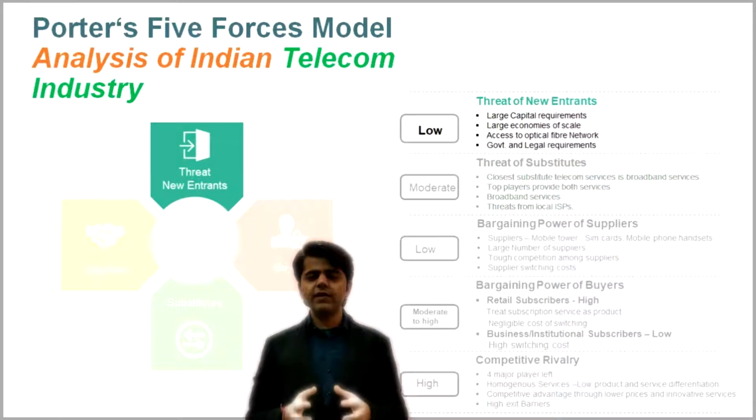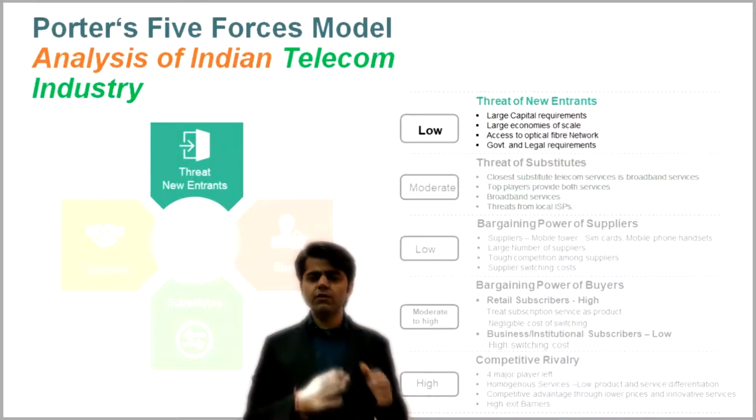The second factor is access to the fiber optic network. The largest fiber optic network in India is built by BSNL, which reaches most parts of the country. Private players like Airtel or Jio have their own fiber optic networks that connect major towns and cities, but they are very limited. So for a new firm, it is very difficult and cost-ineffective to lay out a network that would reach the remote parts of the country.